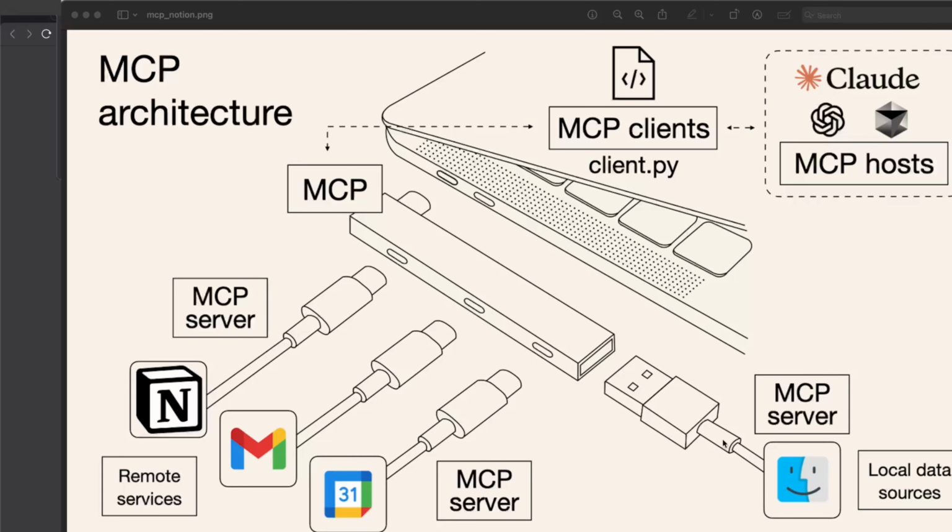It's built once, used everywhere. We only need to build one MCP server for Notion, and every AI agent can now use Notion. This saves a lot of development time. That is faster time to market.